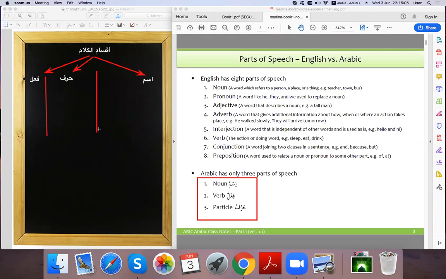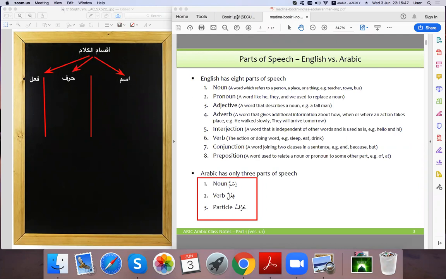Okay, so English has 8 parts of speech. We have the noun, pronoun, adjective, adverb, interjection, verb, conjunction, preposition. Okay, these are for English. In Arabic, that's different. In Arabic, we have only 3. We have the verb, al-fi'l, and we have al-harf, the particle, and we have al-ism as well, the noun. And the noun will be divided into many, which we are going to see one by one, inshallah.